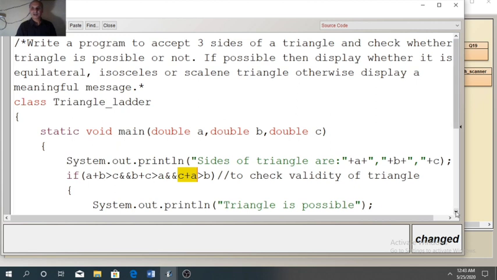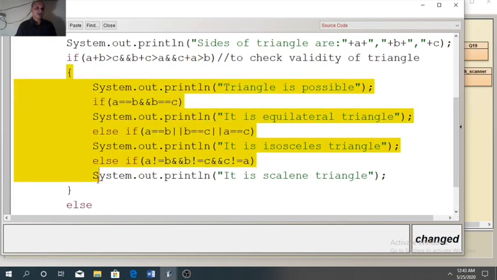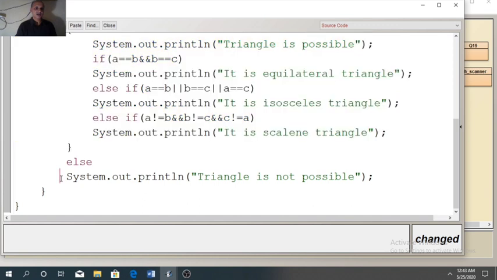After that you can see an if block is used here. It is from here to here. So when the condition is true, it means when the triangle is possible, only then will it enter inside the block. If the triangle is not possible, for that I have designed the else part here. In the else part we will simply display a message, triangle is not possible.